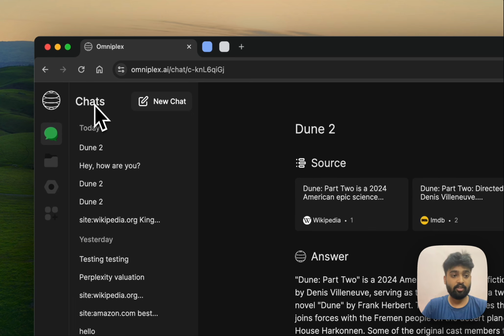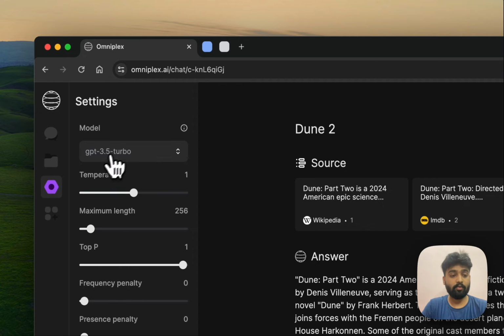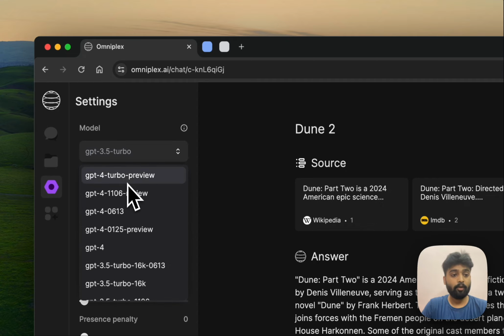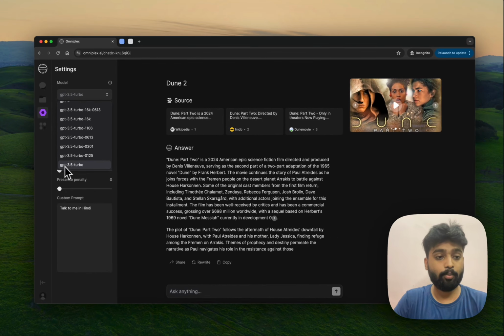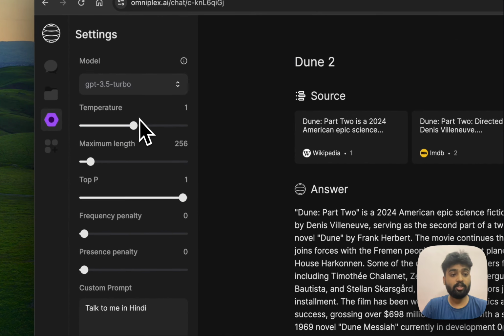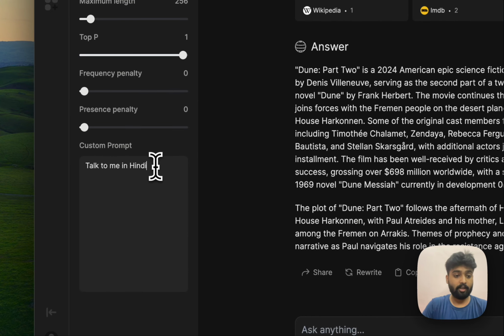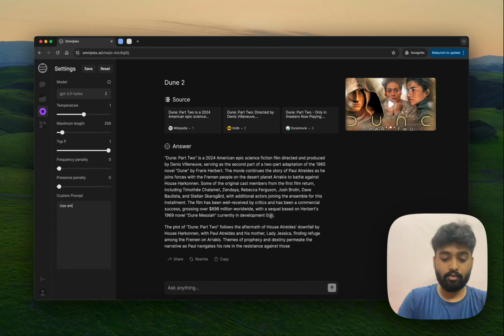You'll see the chat history. You'll see the documents, the settings. Within the settings, you can actually change it from using GPT 3.5 Turbo to GPT 4 Turbo. You can change the other custom settings, and you can even set up custom prompts like use emoji.